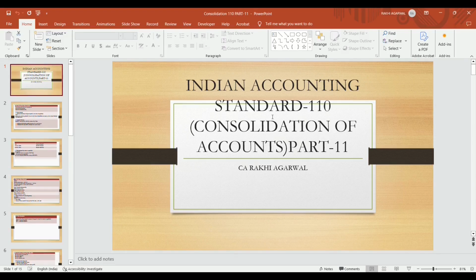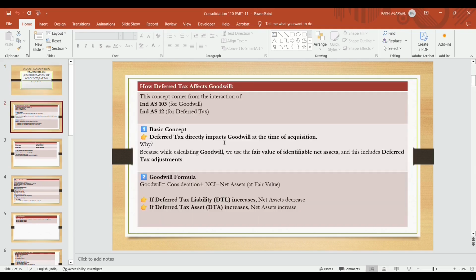आज का हमारा टॉपिक है इंडियन अकाउंटिंग स्टैंडर्ड 110, दैट इज कंसोलिडेशन ऑफ अकाउंट्स पार्ट 11. So let's start our topic. How deferred tax affects goodwill. We have discussed a topic on deferred tax. You will check it out from my previous video.